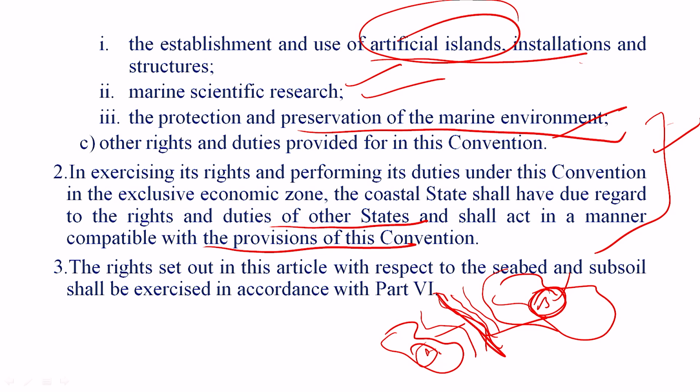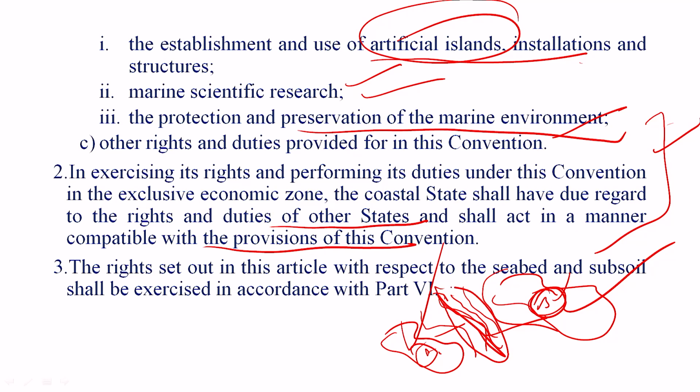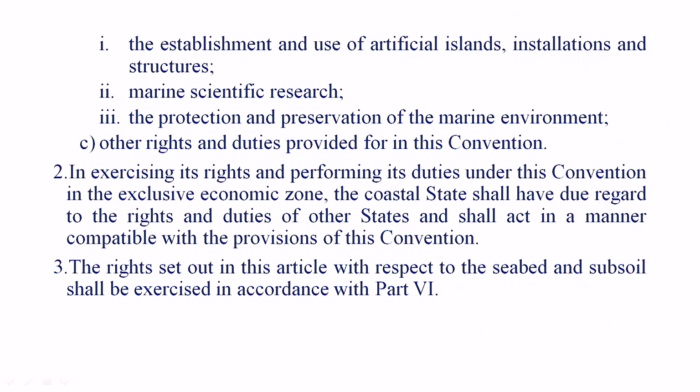So it can't be that this decision is taken simply in favor of state A or in favor of state B, without taking into consideration the objectives of this convention, or how this convention has directed to settle the matters. All that has to be taken into consideration when the rights over this exclusive economic zone area are decided between the parties. Then, the rights set out in this article with respect to the seabed and subsoil shall be exercised in accordance with Part 4.